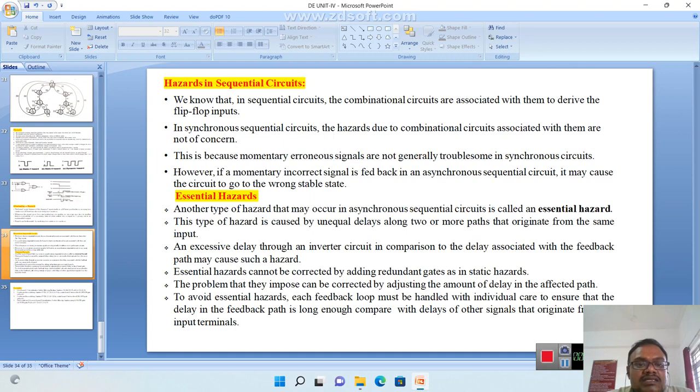Now, the hazards in sequential circuits. How do hazards occur in sequential circuits? We know that in sequential circuits, combinational circuits are associated to derive the flip-flop inputs.